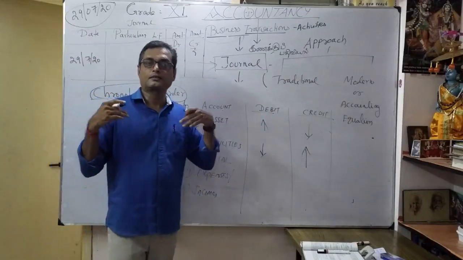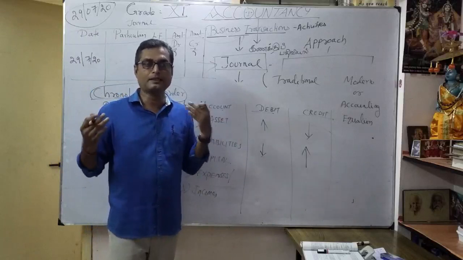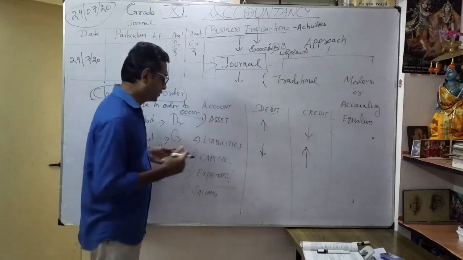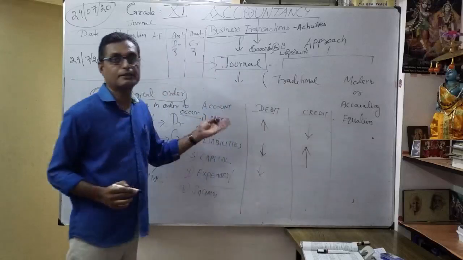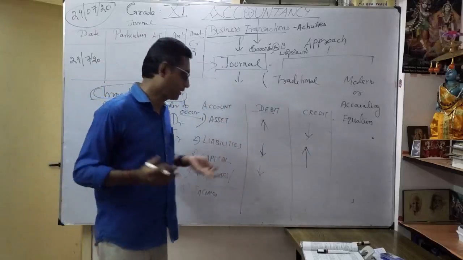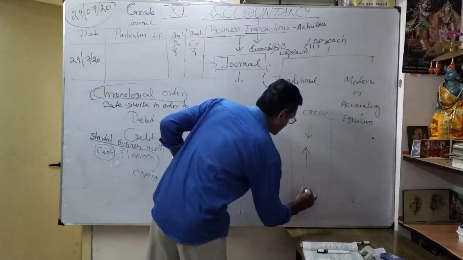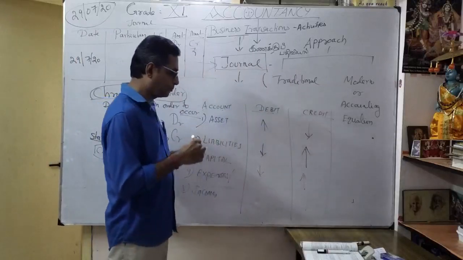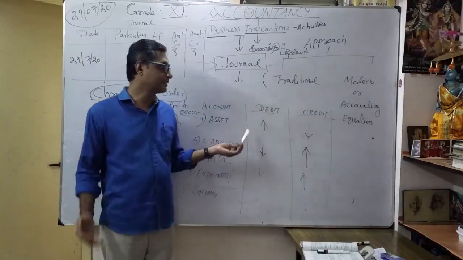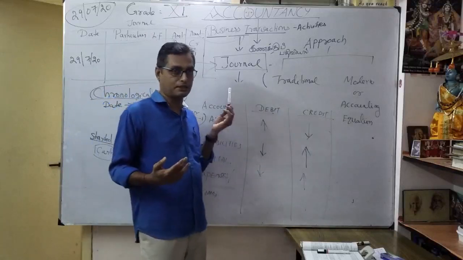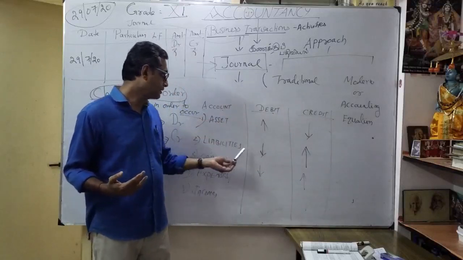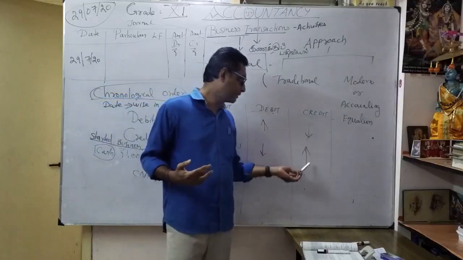Suppose I started my business with capital, thereafter I withdraw money. So my capital reduced, so I put it as debit. Suppose I increase my capital, so it comes under credit. Right. So why I am putting this simply, you can identify easily. Increases in my asset, I put on the debit side. Increases in my liabilities, I put on the credit side.